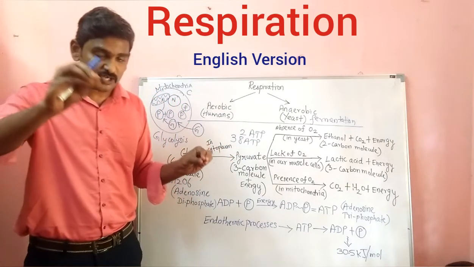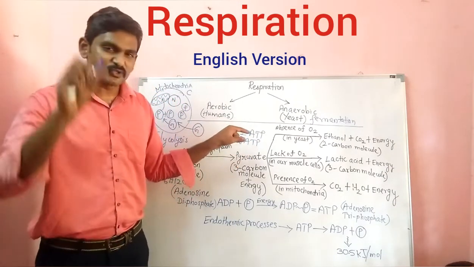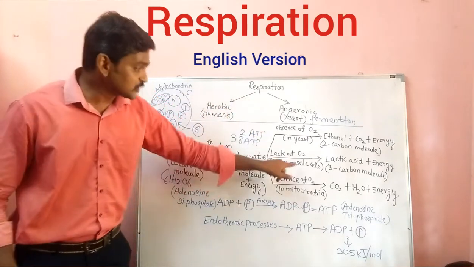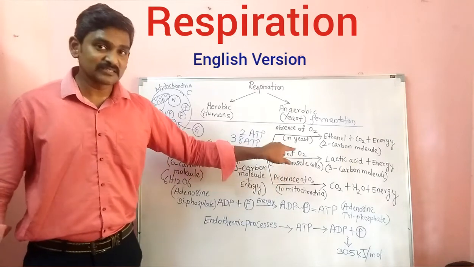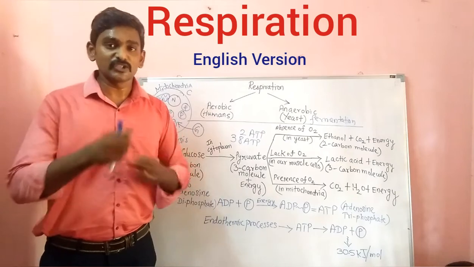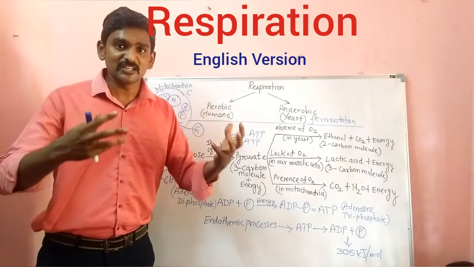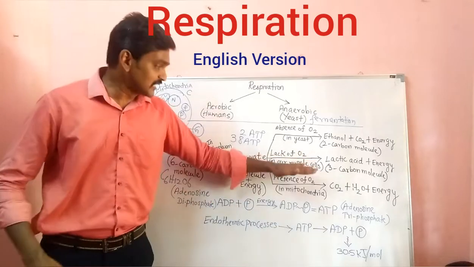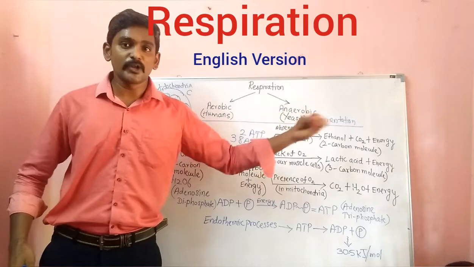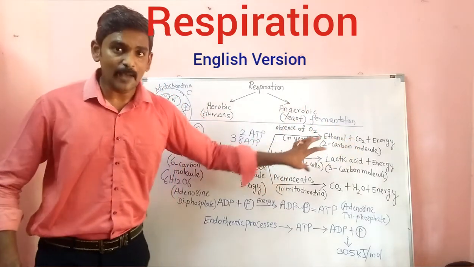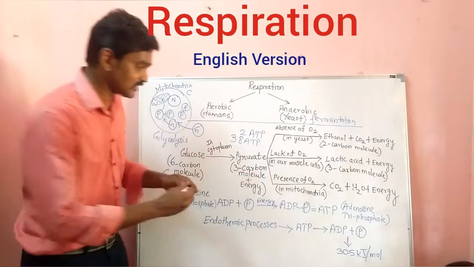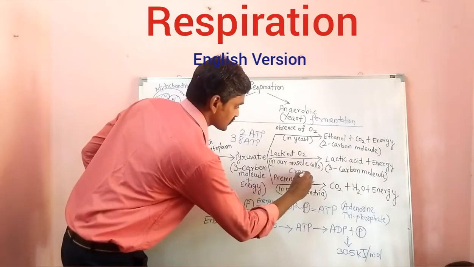And comparing the production level, anaerobic produces very little energy, aerobic produces a huge amount of energy. So that is why in muscle cells, in the lack of oxygen, our cells need to produce energy very quickly, because when the muscle is running it needs energy. So for the production of energy, it suddenly switches from the aerobic to the anaerobic process. So it will be producing 2 ATP molecules for production of the energy. That is why it happens there. So it results in muscle cramps.